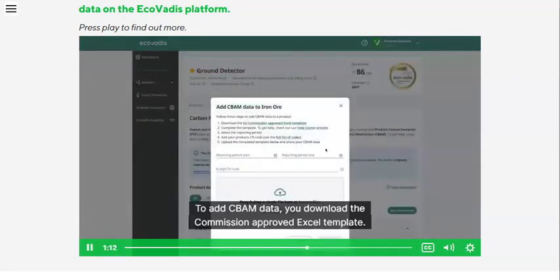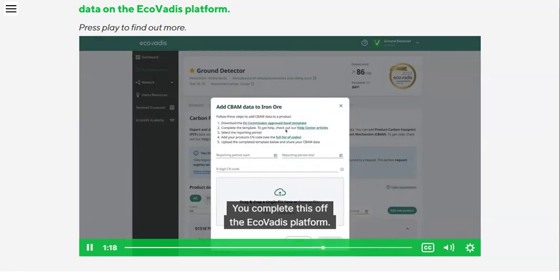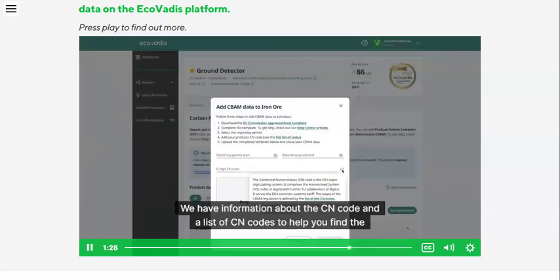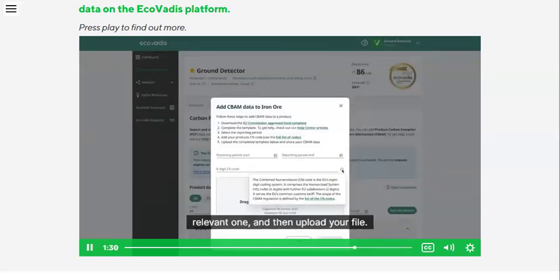To add CBAM data, you download the Commission approved Excel template. You complete this off the EcoVadis platform. We have Help Center articles for that too. You select a reporting period, add your CN code. We have information about the CN code and a list of CN codes to help you find the relevant one,